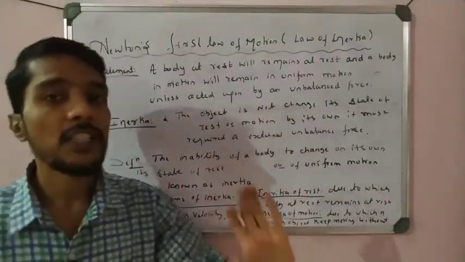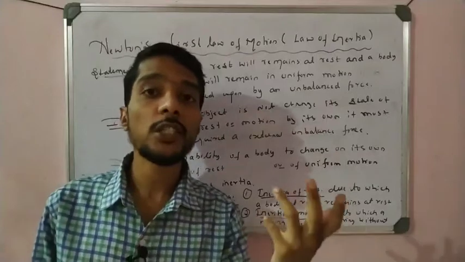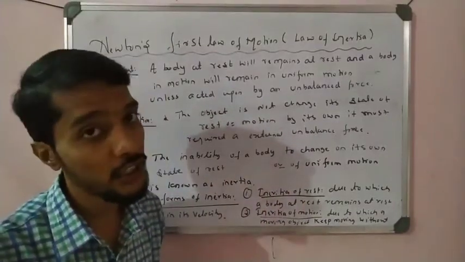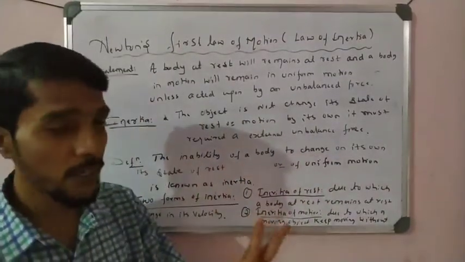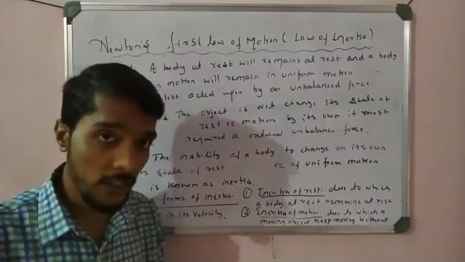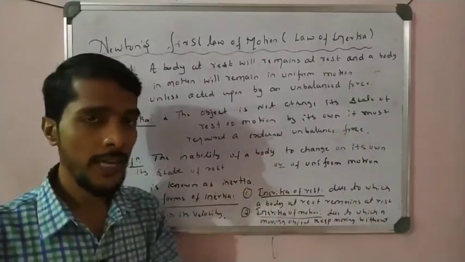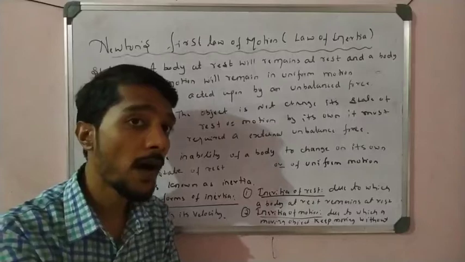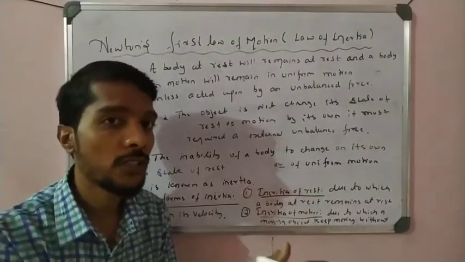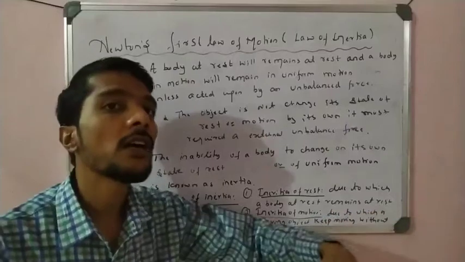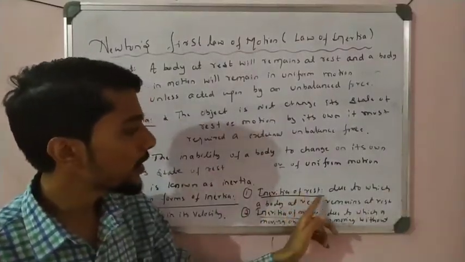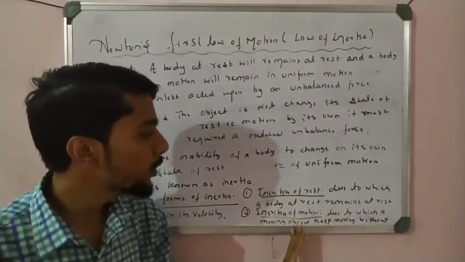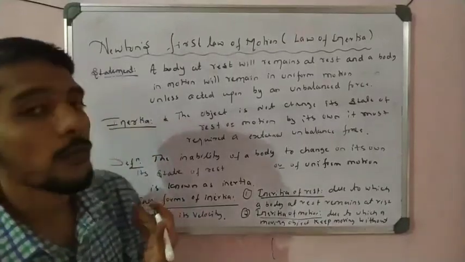So what is inertia? Inertia is the inability of an object to change its position on its own. That inability is called inertia. If the object is at rest, that is inertia of rest, and if the object is moving, that is inertia of motion. For example, if a bus, car or bike is parked, it is at rest, so it has inertia of rest. If a bike is moving on the road, it is inertia of motion. Inertia of rest means the object remains at rest, and inertia of motion means the object keeps moving without changing velocity.